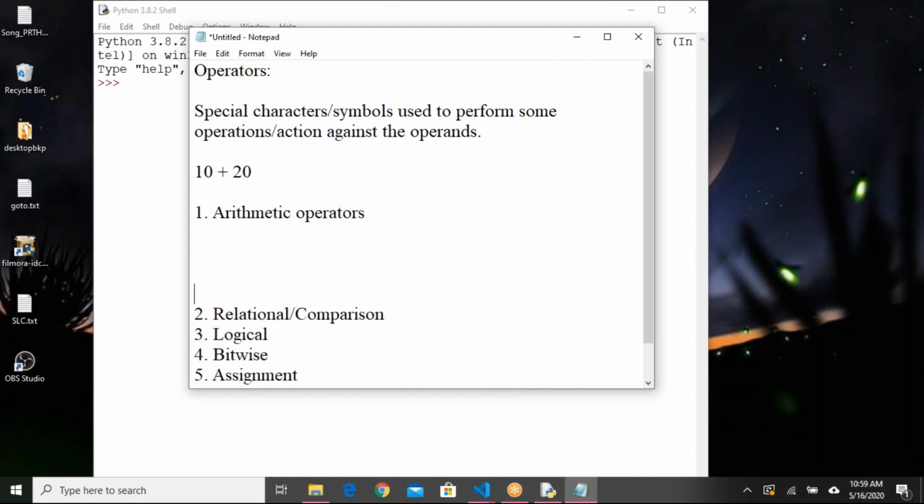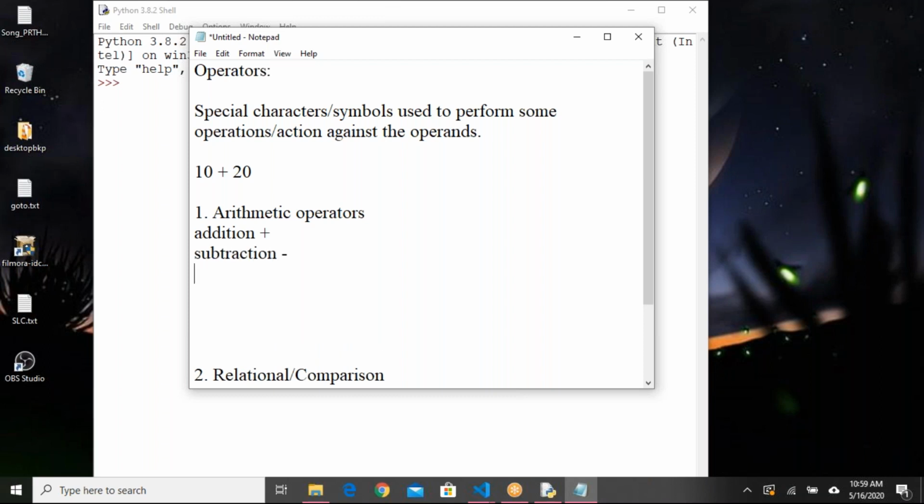What are the arithmetic operators we have? Most of the things we know. If something is new to you, I'll tell you. Plus operator, that is known as addition operator. 10 plus 20, 30 it will give, that we all know. Subtraction, minus. Next we have multiplication, star. 10 star 20, if I provide, 200 will come as an output, that we know.